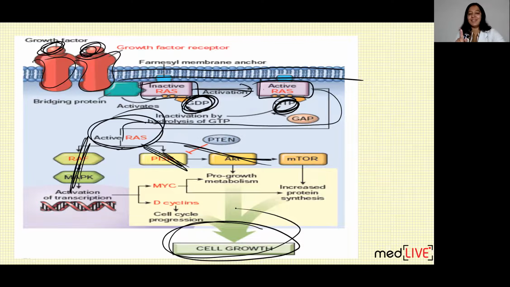But once cell division occurs, GAP. Can you see GAP in this diagram? GAP gets stimulated and it splits GTP into GDP. So active RAS gets converted into inactive RAS. Okay, so that was a diagram.